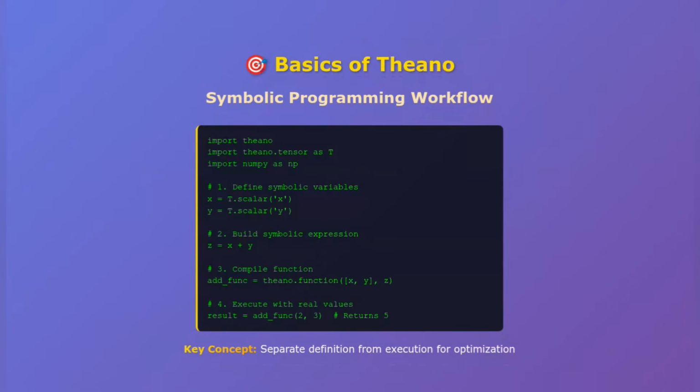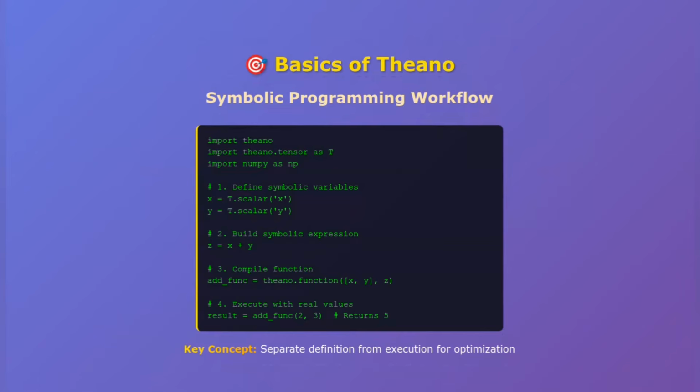Now let's dive into the fundamentals of how Theano works. This is where it gets really interesting. Theano works with symbolic variables. Unlike regular Python variables that hold actual values, Theano variables represent abstract mathematical symbols. Here's a simple example. We import theano.tensor as T, then create symbolic variables. Notice how we define x and y as scalar symbols. Then we can define mathematical expressions using these symbols. Here, we're creating z as x plus y.